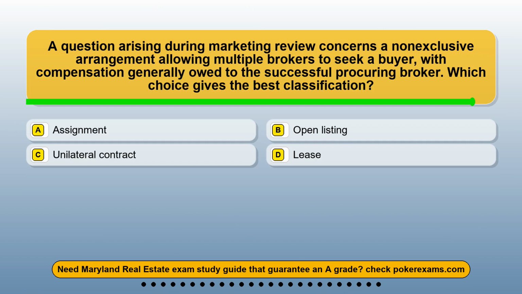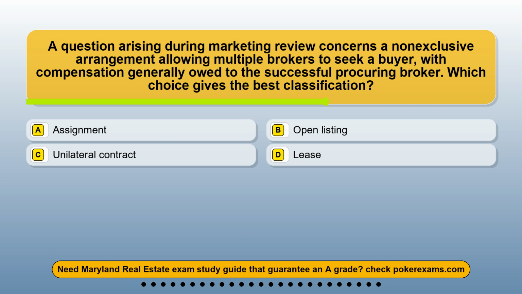Question 24. A question arising during marketing review concerns a non-exclusive arrangement allowing multiple brokers to seek a buyer, with compensation generally owed to the successful procuring broker. Which choice gives the best classification? Option A, assignment. Option B, open listing. Option C, unilateral contract. Option D, lease.